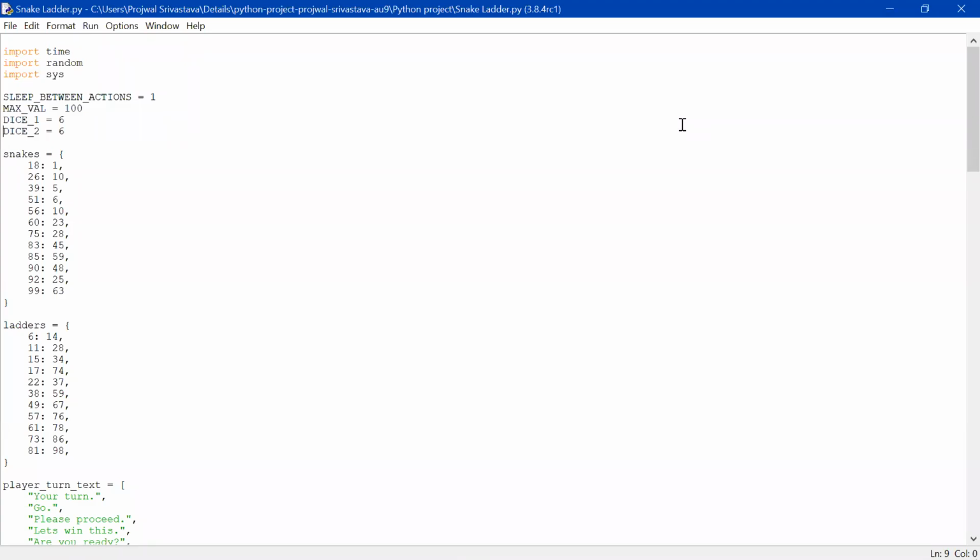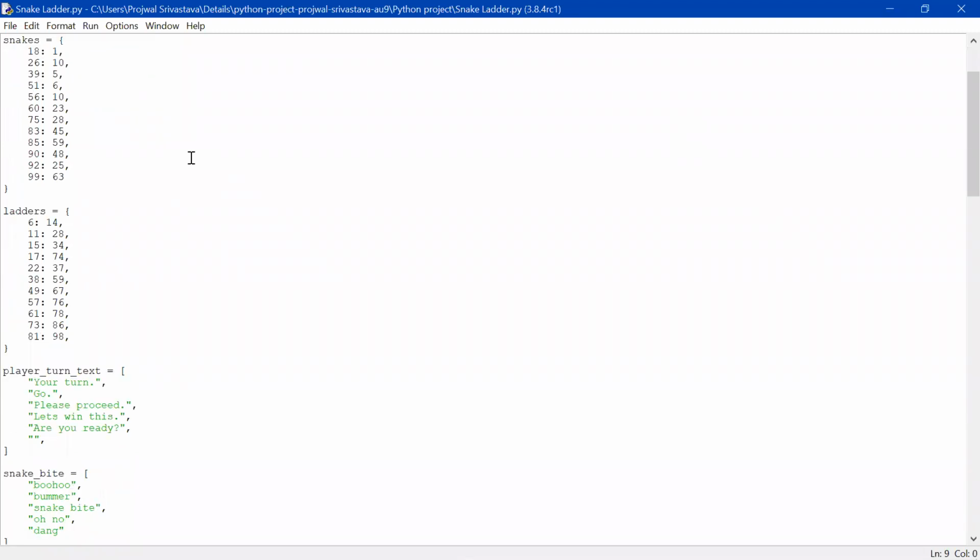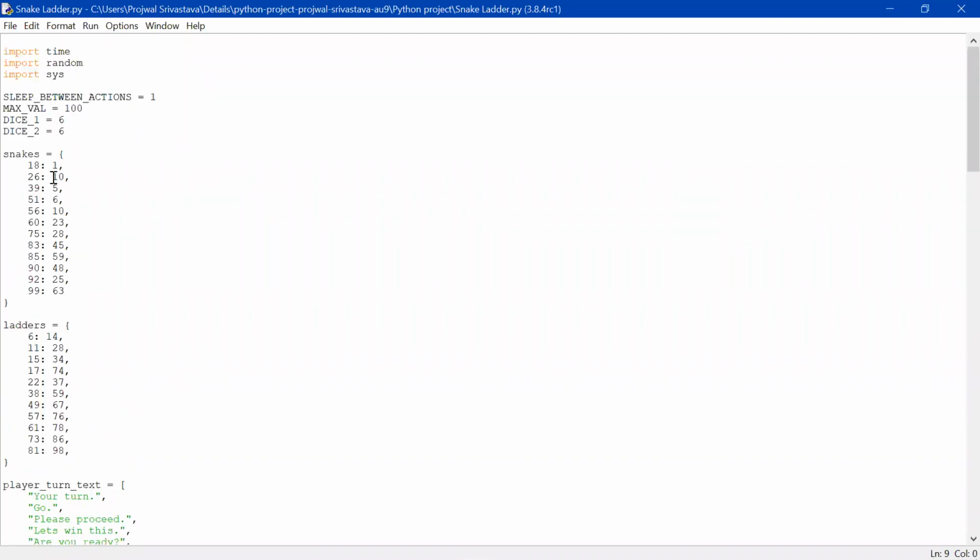I am from Aryabhatta batch and I have created my first Python project, which is snake and ladder, a very common and popular game. I have used some imports, dictionaries and functions to create my program.